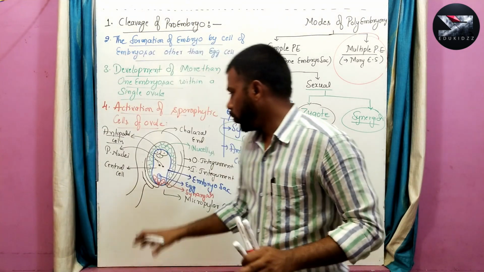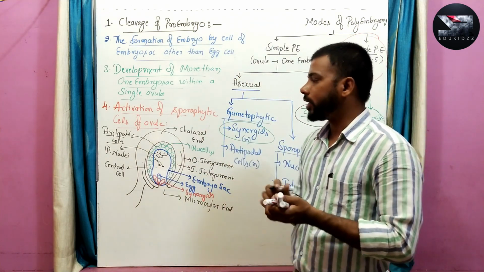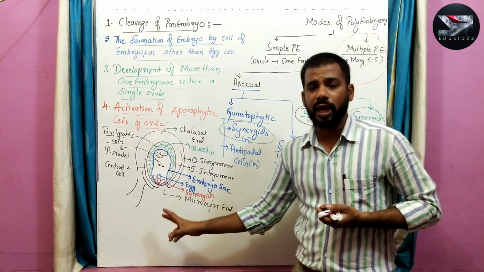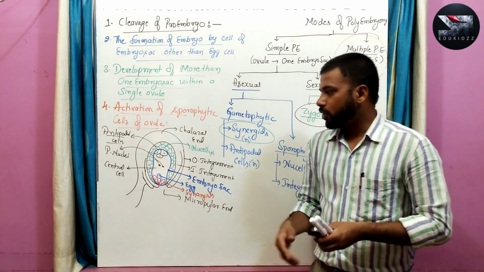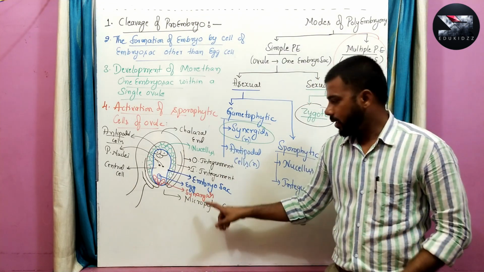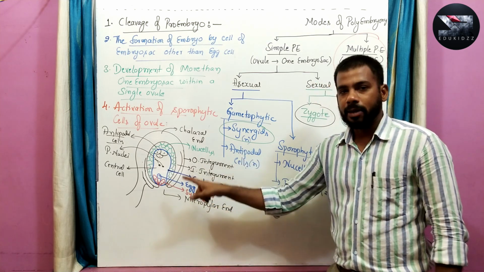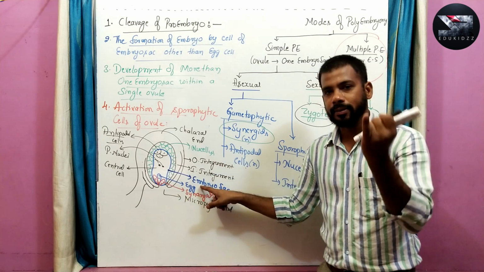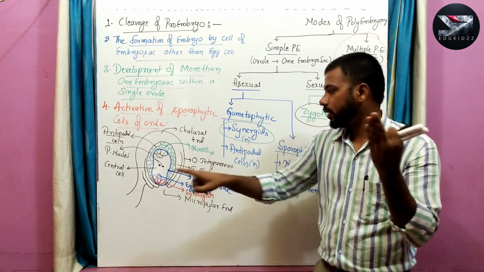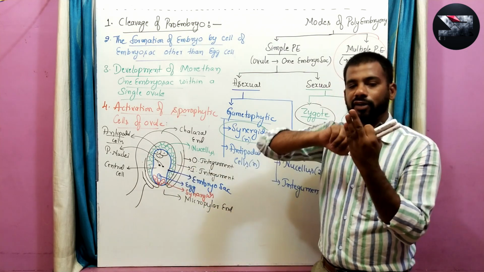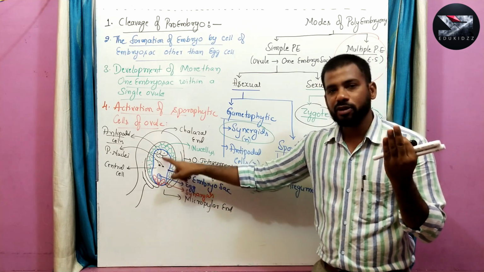So the anatropous ovule looks like this, but as per this point, the activation of sporophytic cells of the ovule. The ovule has both gametophytic cells and sporophytic cells. Which are the gametophytic cells? Means the embryo sac. The embryo sac has the gametophytic cells, that include the egg cell, second the synergids, third the polar nuclei, and fourth the antipodal cells.